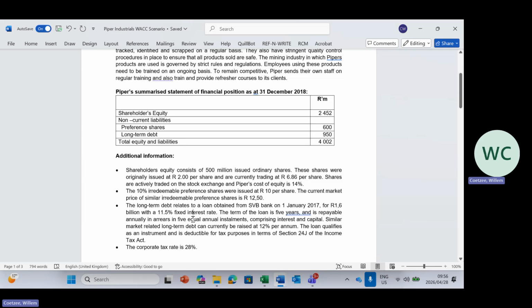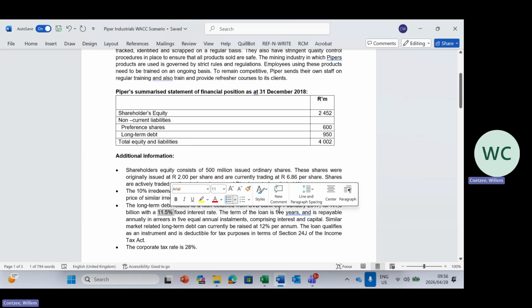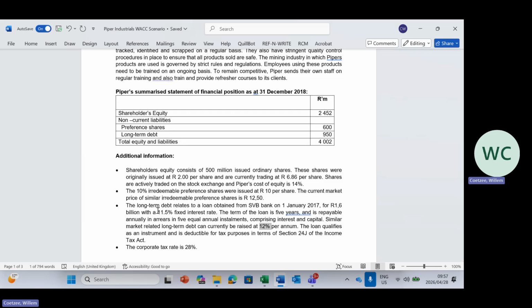Again, please be aware: this is what we are paying, and this is what other people are paying, not our loan. So be careful, as different words could be used. The coupon rate is 11.5%. That's what's on the actual document. I like to use the words agreed upon rate as well. That's what the company and the bank have agreed upon. That's what we are paying. And we are going to use the market related rate to discount those cash flows.